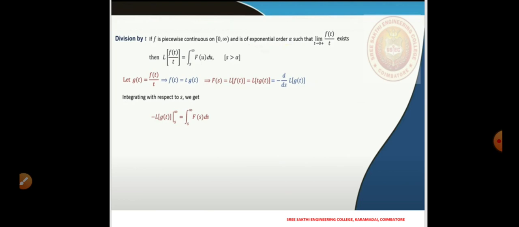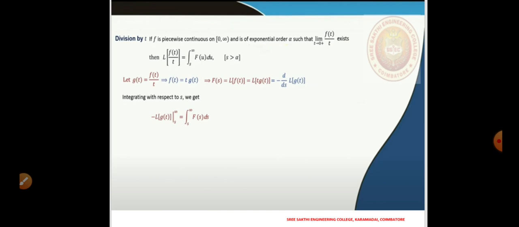Then only can we talk about the Laplace transform of f of t over t, and the result will be the integral from s to infinity of F of u du. That means when we divide by t, we integrate the Laplace transform of f, and this result is valid for all s greater than alpha, where alpha was the exponential order of f. Let us look at a proof.